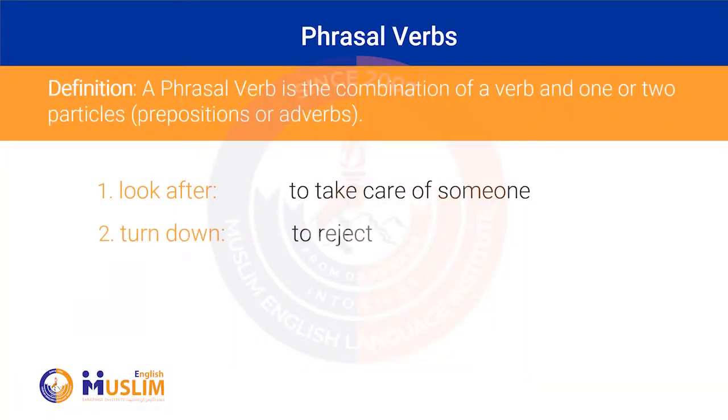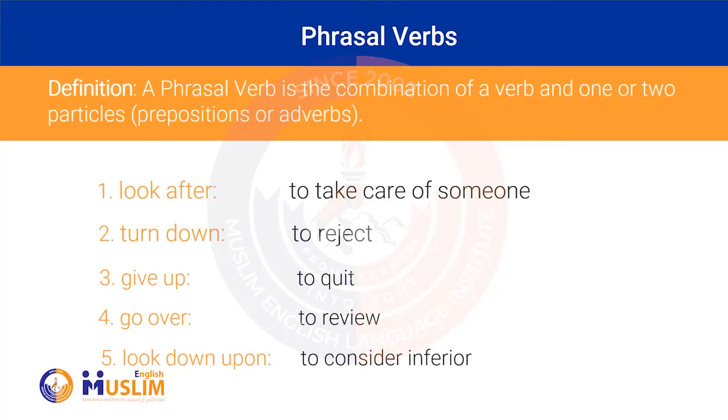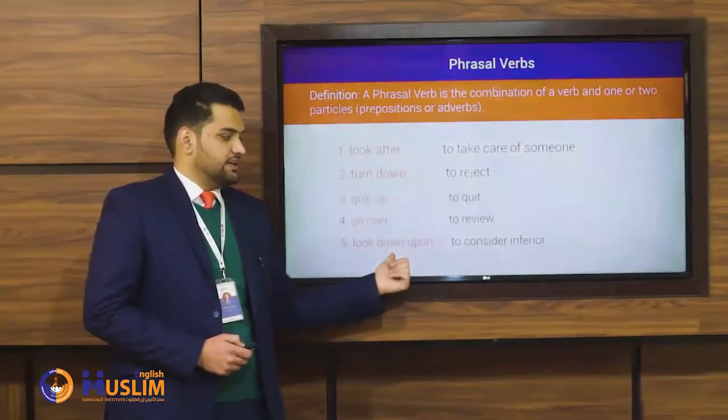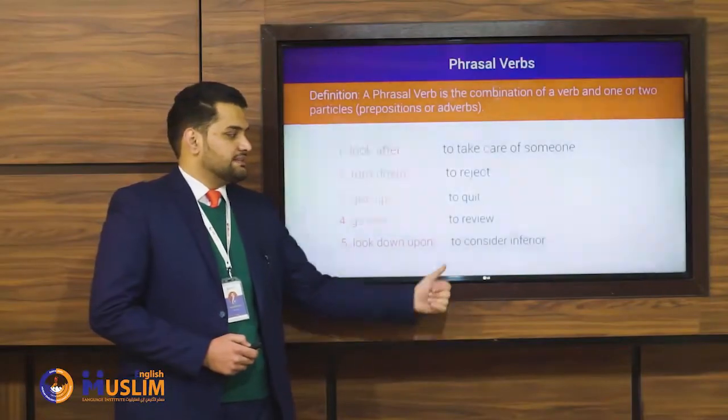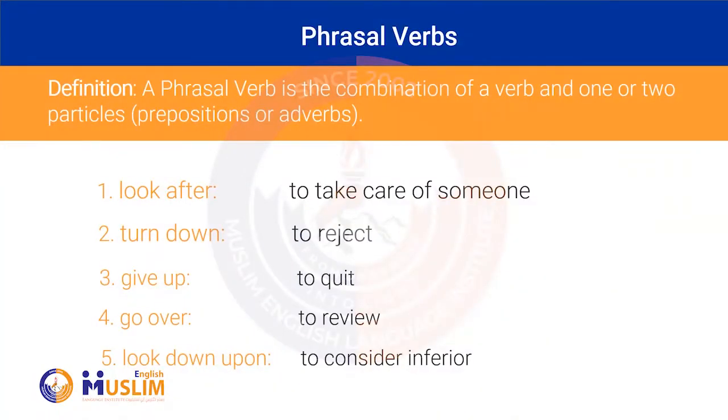Turn down. We've got a verb and a particle. So that's to reject. Give up. Verb and a particle. It means to quit. Go over. Verb and a particle. It means to review. Look down upon. Now here we have got the verb and two particles. It means to consider inferior or to consider someone lower than yourself.